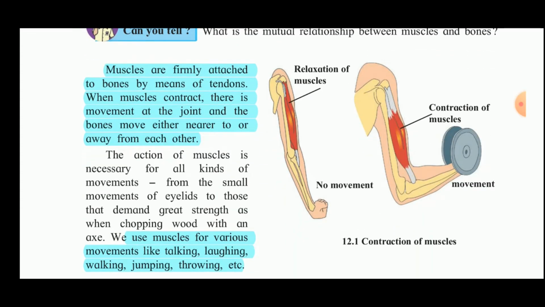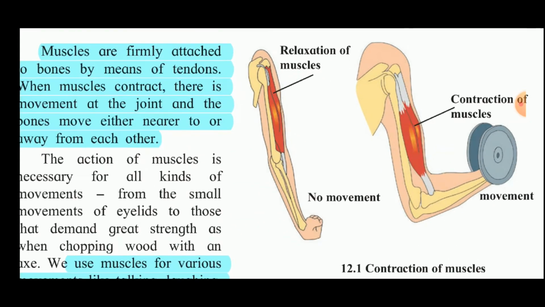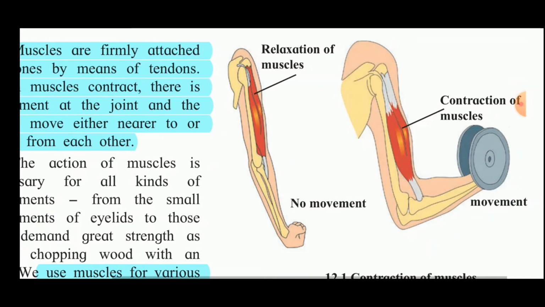Now the action of muscles is necessary for all kinds of movements, from small movements of eyelids to those that demand great strength when chopping wood with an axe. We use muscles for various movements like talking, laughing, walking, jumping, throwing, etc. Whenever there is relaxation of the muscles, the movement is not there.